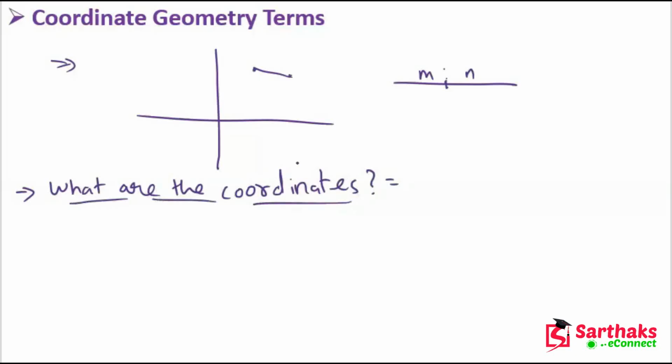Coordinates are the set of values which help to show the exact position of a point in the coordinate plane. Let's suppose this is the Cartesian plane and we have a point (2, 3). These are the coordinates.